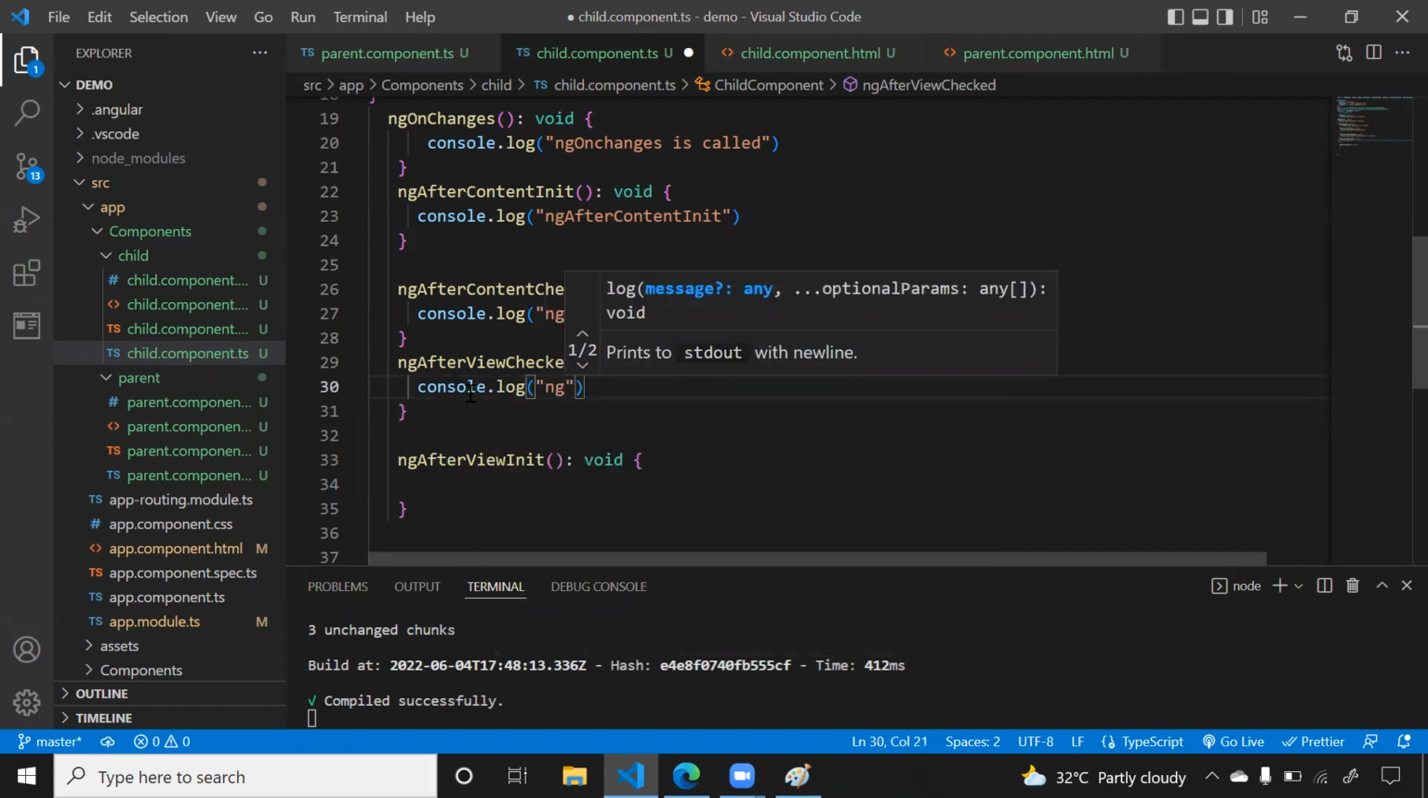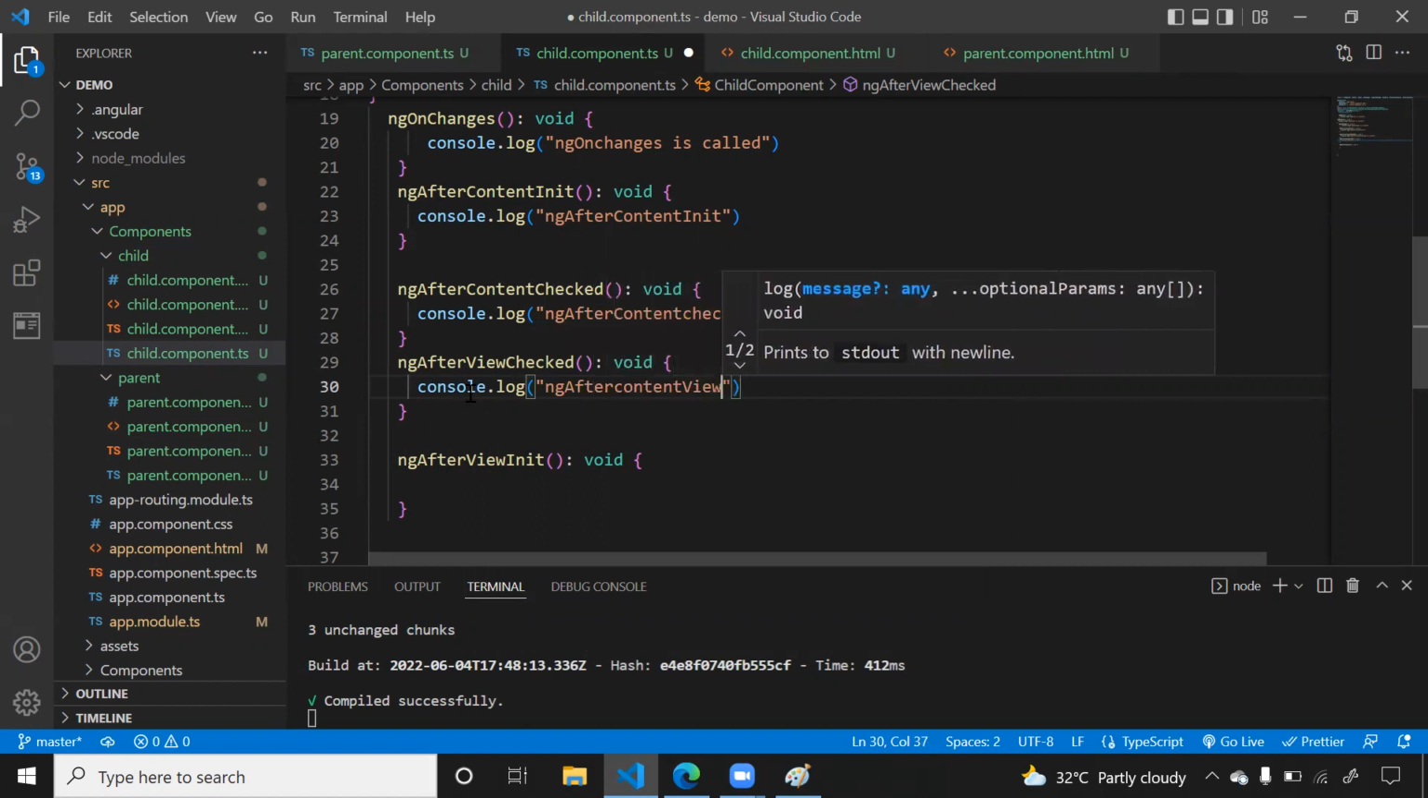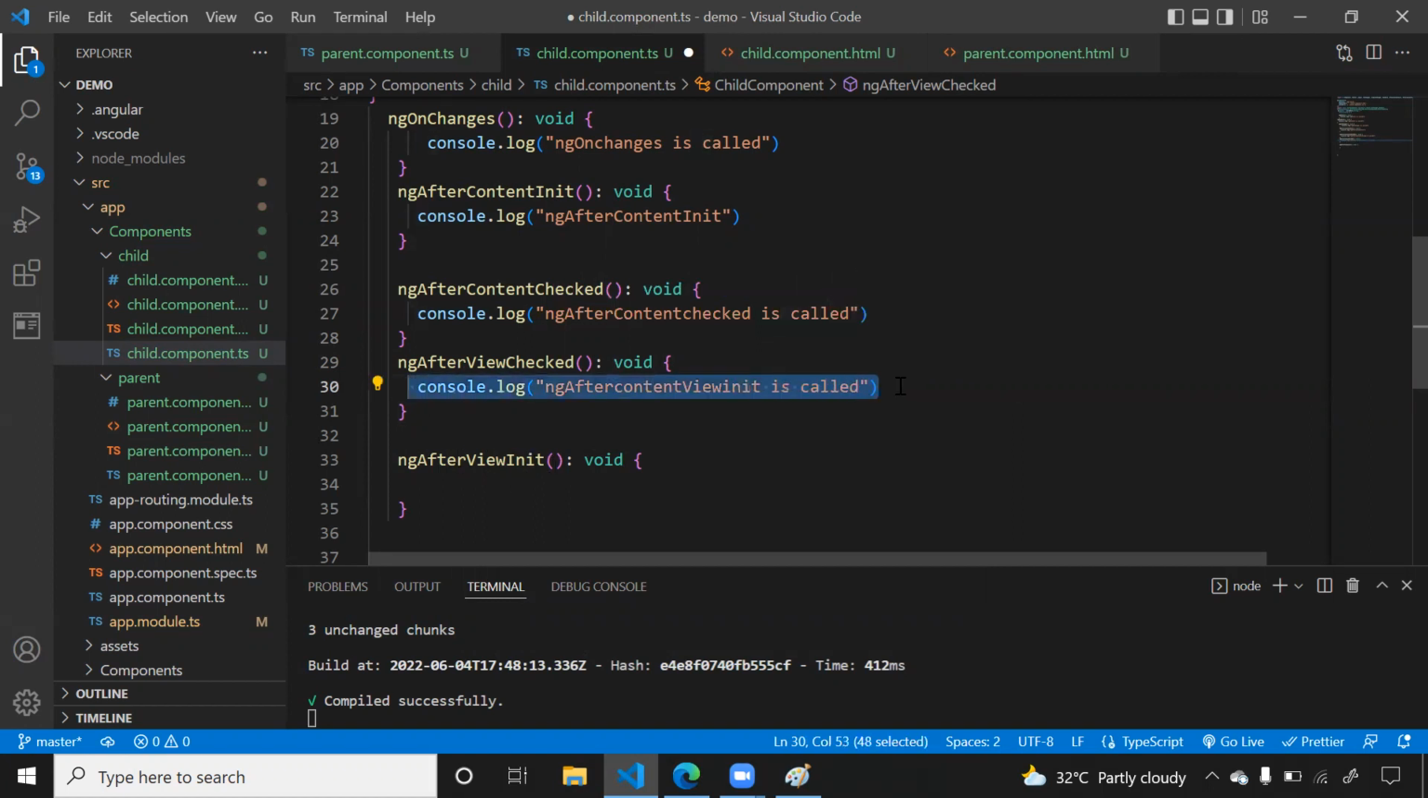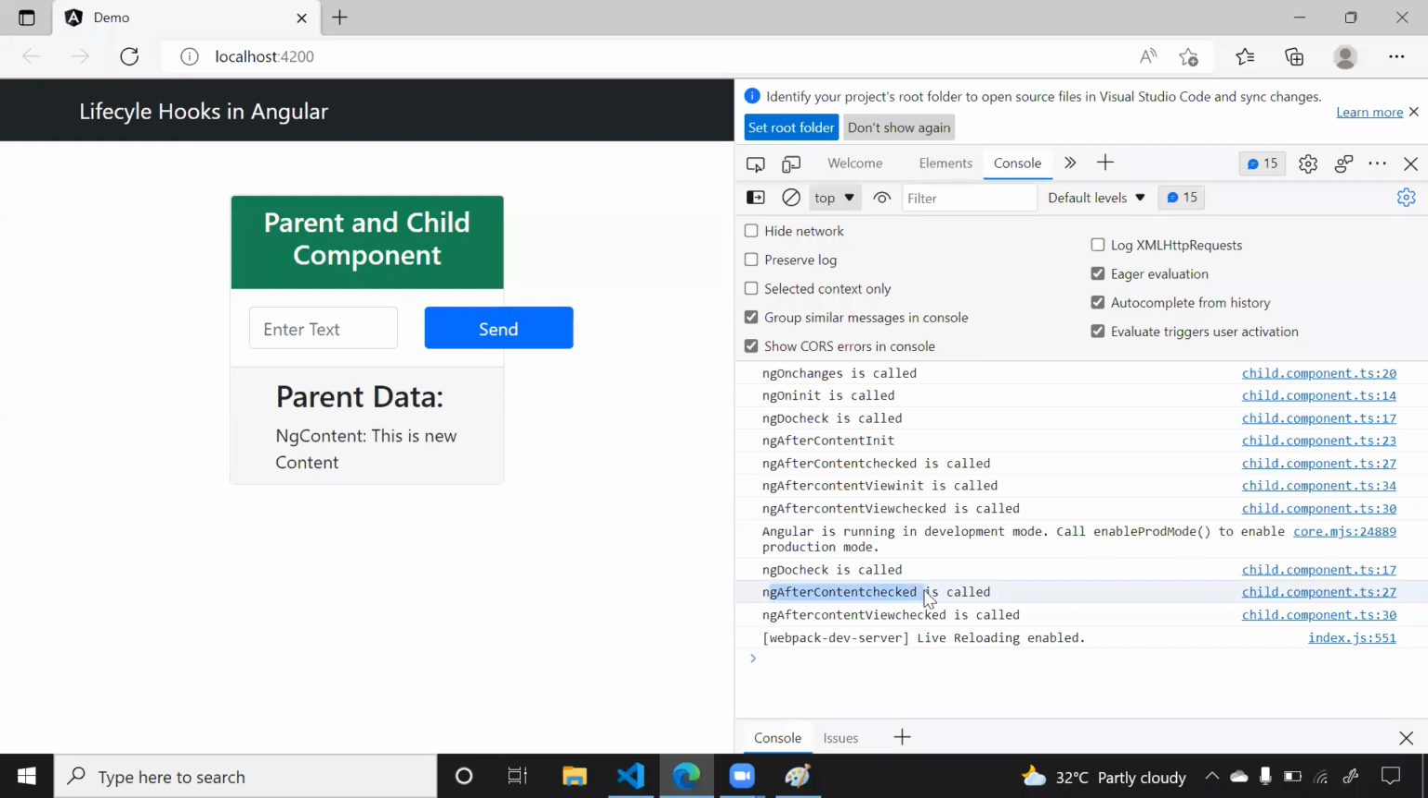Now here ngAfterContentInit is called. Here also I will write the same thing. I will just copy this one and paste it here. Okay, actually here we have to say checked. Let's see in which order it is called. First init is called, then checked is called. Now if you come here, first time say ngContentChecked.